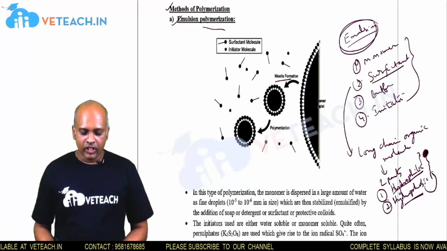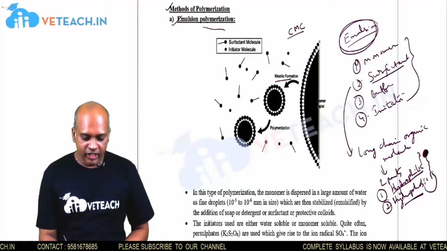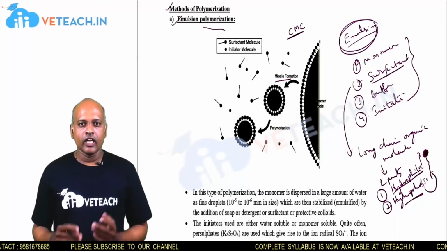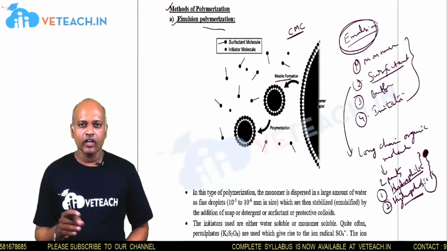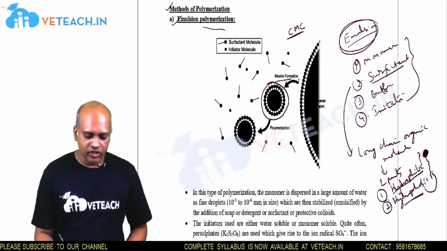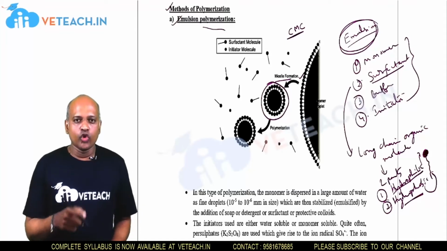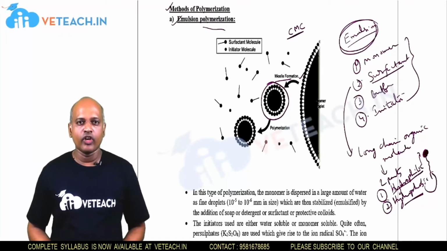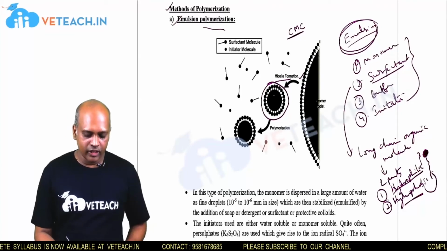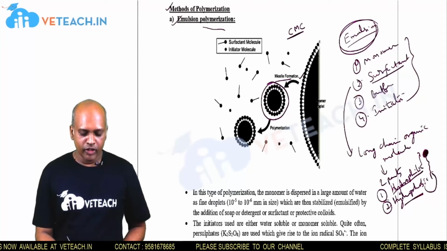This is a micelle. That means at the critical micellar concentration, CMC, all the surfactant molecules orient along in one direction and form a circular shaped structure which is called a micelle. This is the formation of the micelle. In a micelle, all the head groups, or hydrophilic parts, are oriented outside and all the hydrophobic parts are oriented inside the micellar part. So this is about the formation of the micelle.